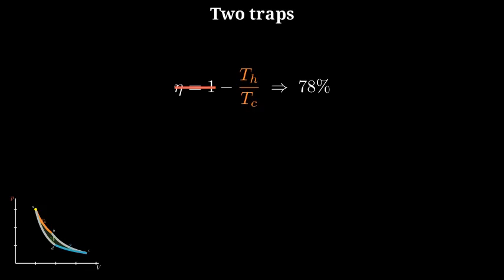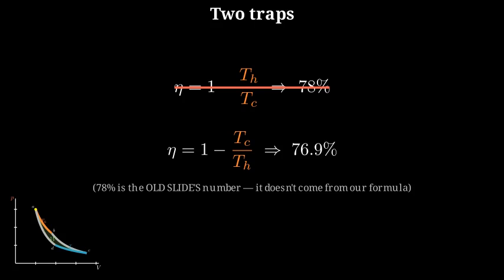Trap 1, don't flip the fraction. It's cold over hot, smaller over larger. Flip it and you get the old slide 78%, a number that doesn't even come from our formula. Cold over hot, 76.9.